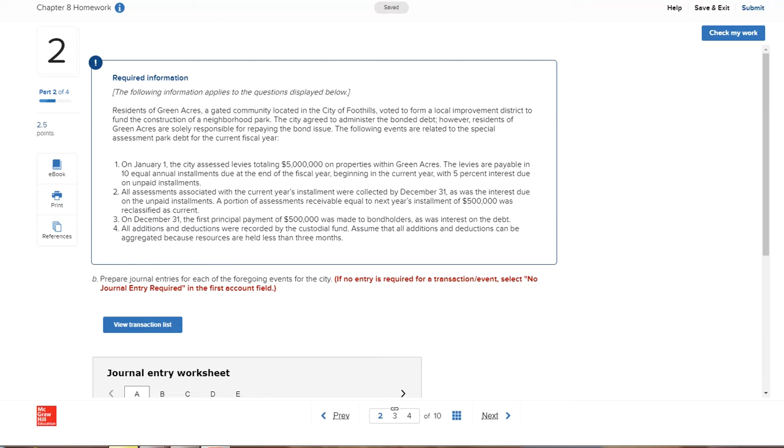Again, just trying to help you out, so hold on just a second. Your current was $500,000. That's given to you due to special assessment bondholders. That is also going to be on page 313.